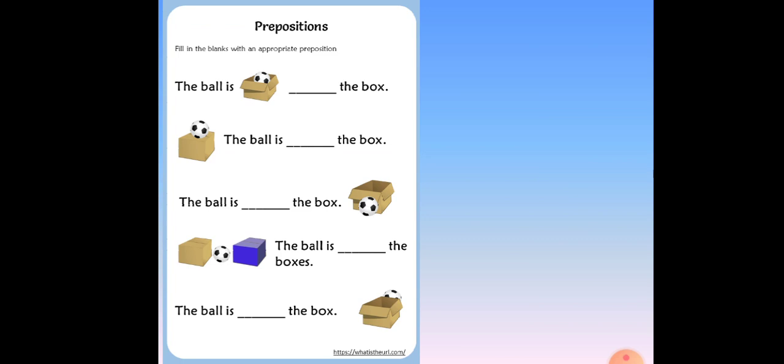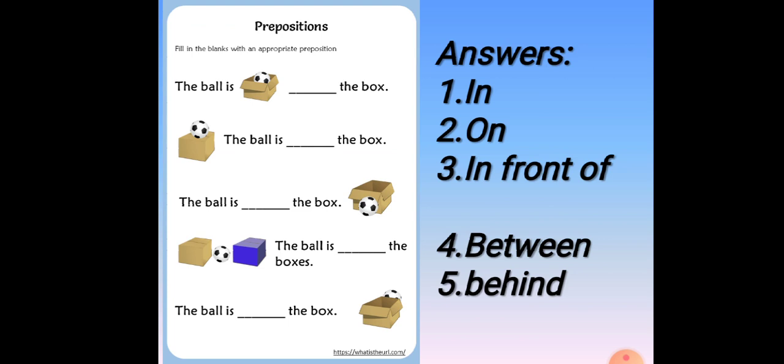Think yourselves. I think you have found the answer. Now see the answers. Answer number 1 will be in, 2 on, 3 in front of, 4 between, 5 behind.